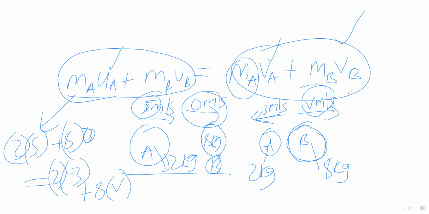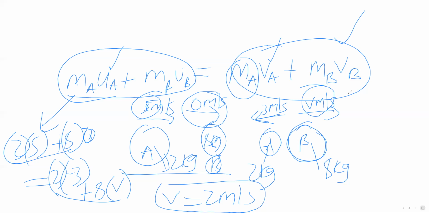So it's like we have formed an equation. You should know how to solve equations, because this is equal to that. We can solve for v, find v, and confirm that v is equal to 2 meters per second. That's what we are going to find. So that's the velocity.